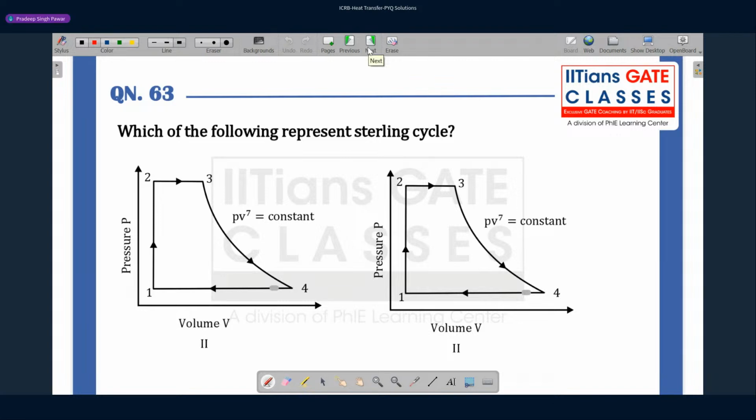Okay, so this problem is talking about the Stirling cycle. I think there is an issue in this particular question. There is some kind of typo which I am seeing in the PDF here. The actual option 1 is something which I will plot here right now. The actual option for 1 is this here. That's a PV diagram, and the actual option is this: